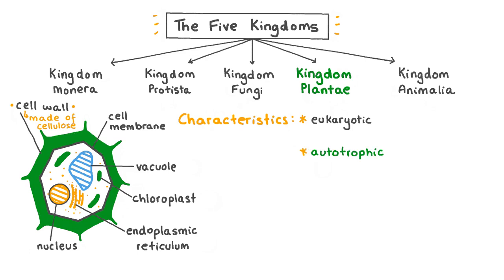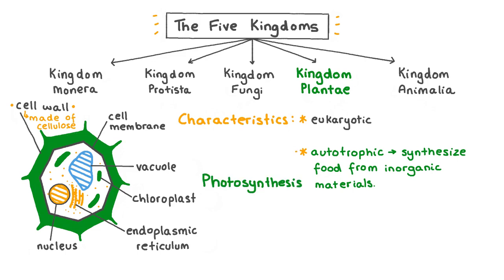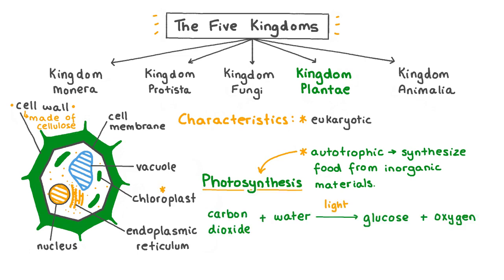Plants are autotrophic. This means that they're able to make their own food from inorganic materials. They do this through photosynthesis, which is carried out in organelles called chloroplasts. Photosynthesis converts the inorganic materials carbon dioxide and water, in the presence of light energy, into glucose, which the plant can use as a food source. This process also releases oxygen that the plant can use in cellular respiration or release into the atmosphere.